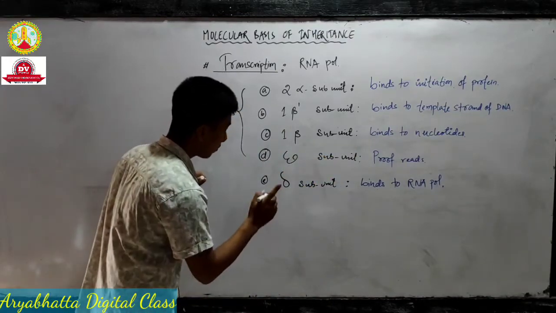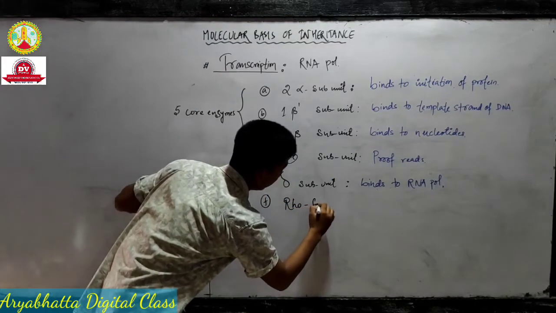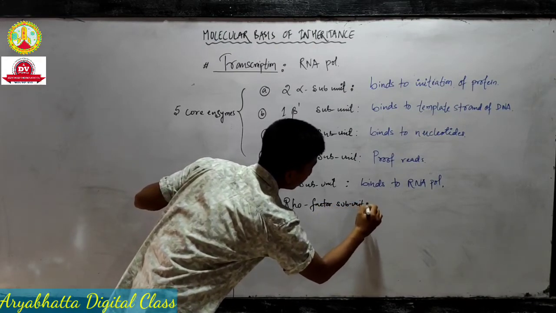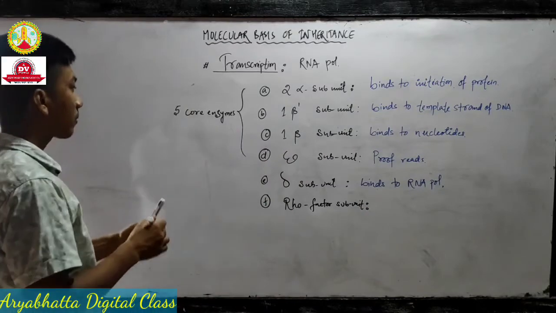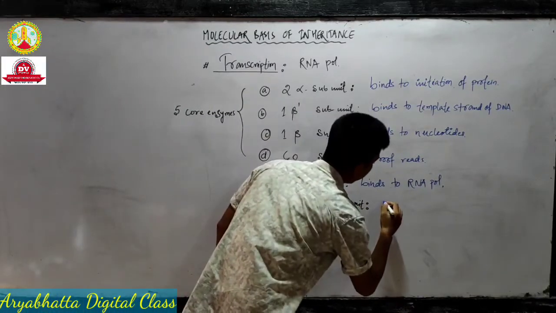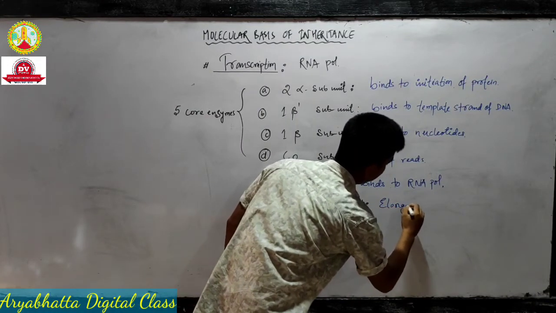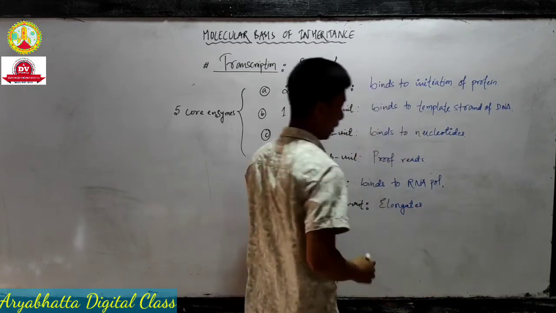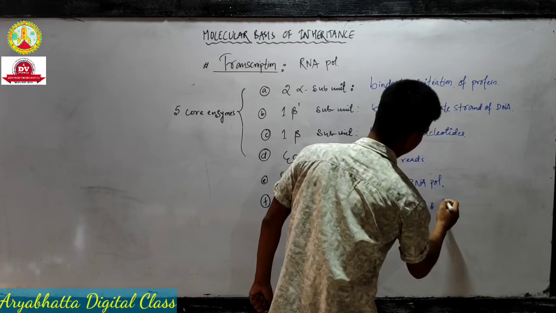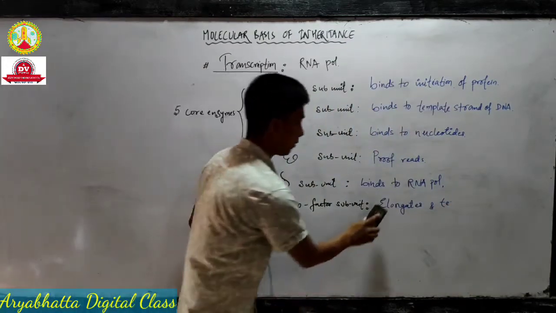Okay. So there's one more known as rho factor. These are all subunits of the RNA polymerase enzyme. So rho factor, what does it do?